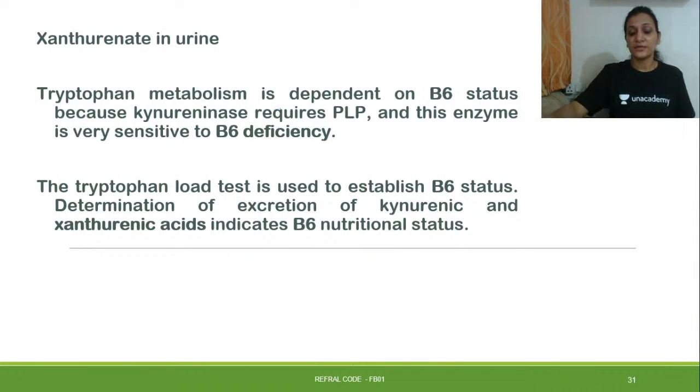Then comes xanthurenate in urine. In B6 deficiency, excretion of xanthurenate in urine occurs. If B6 is deficient, this xanthurenate will be excreted out in the urine, right? Tryptophan metabolism is dependent on B6 status because kynureninase requires PLP, and this enzyme is very sensitive to B6 deficiency. So the tryptophan load test is used to establish B6 status; determination of excretion of kynurenine and xanthurenic acid indicates the B6 nutritional status, right?